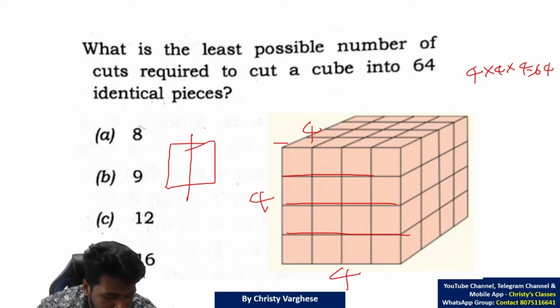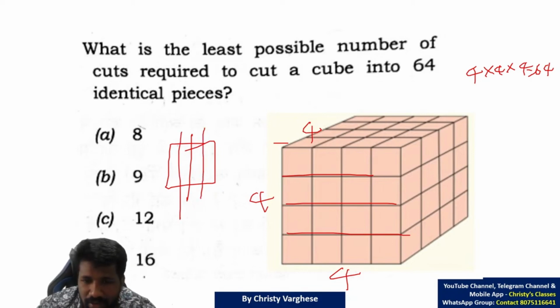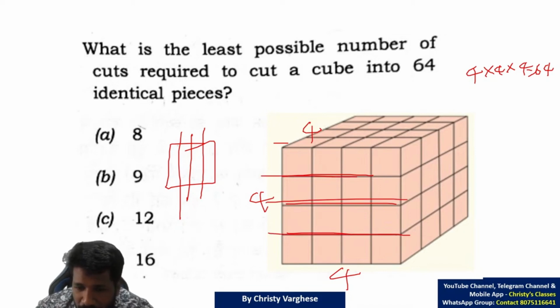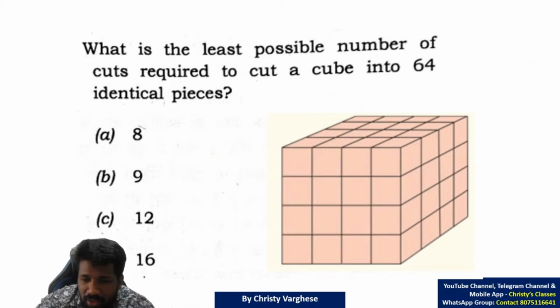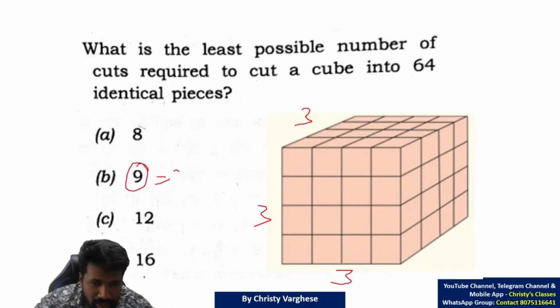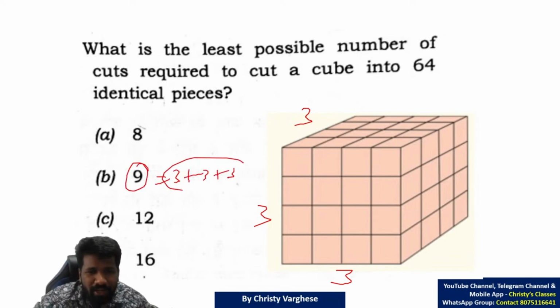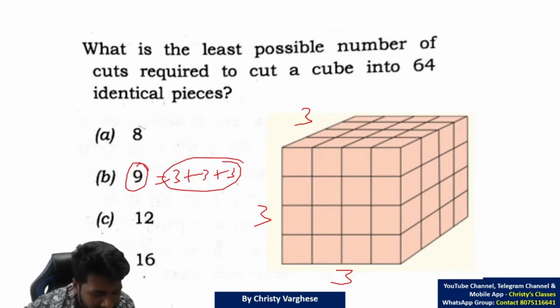3 slices means 2 cuts are enough. 4 slices means 3 cuts are enough. Same way, n minus 1 cuts are enough. Whether it is through the x-axis, y-axis or z-axis, only 3 cuts are needed. So 3 cuts here, 3 cuts here, 3 cuts here. Total number of cuts will be 3 plus 3 plus 3, 9. This is the logic. No need to memorize the formula or anything. Just visualizing this is enough.